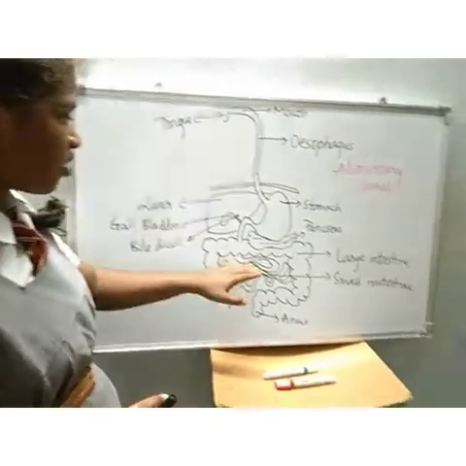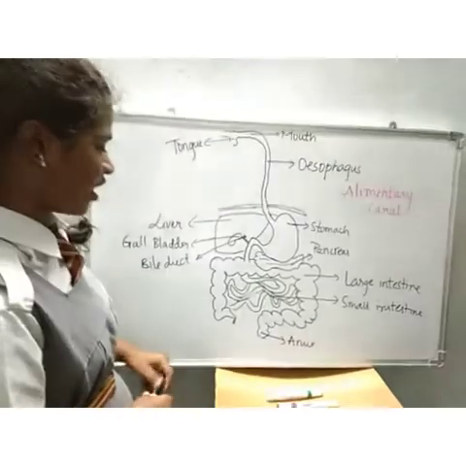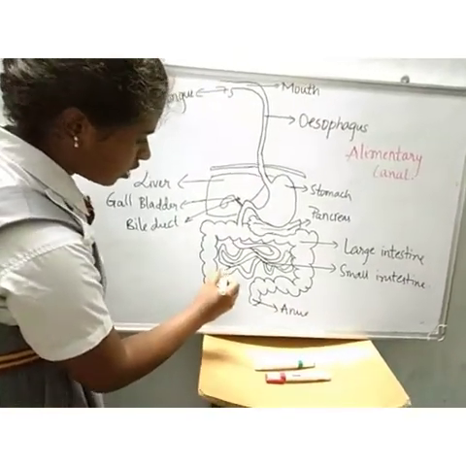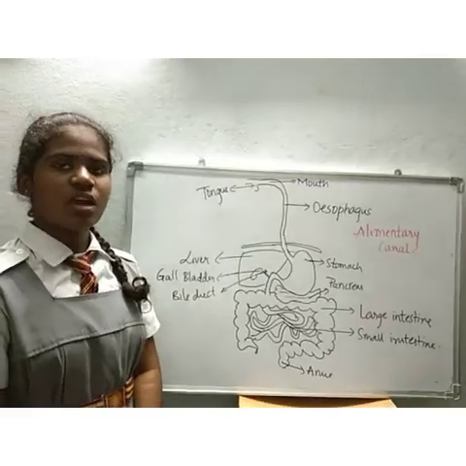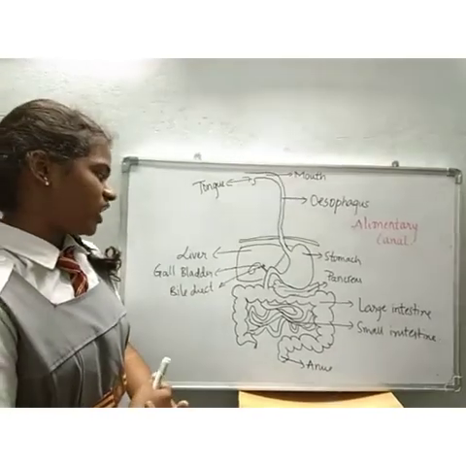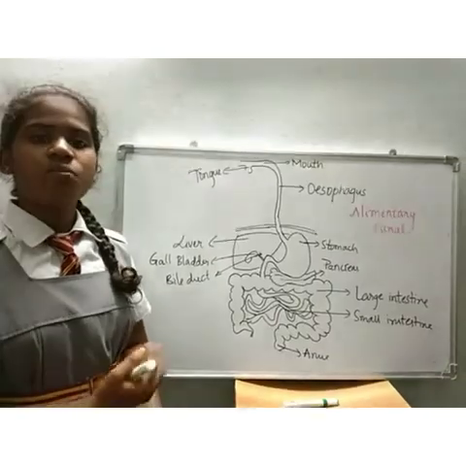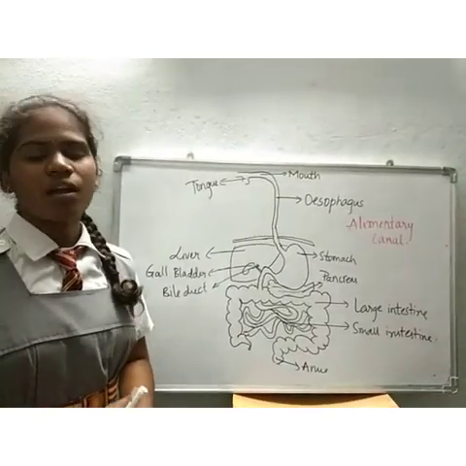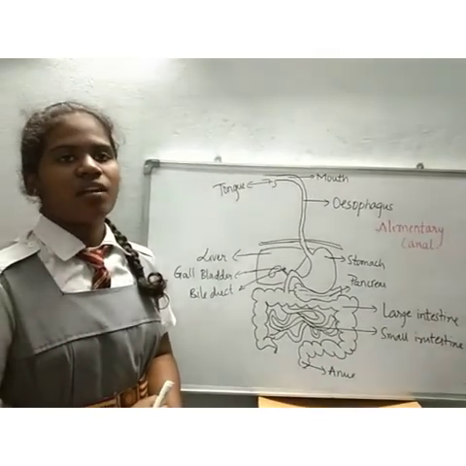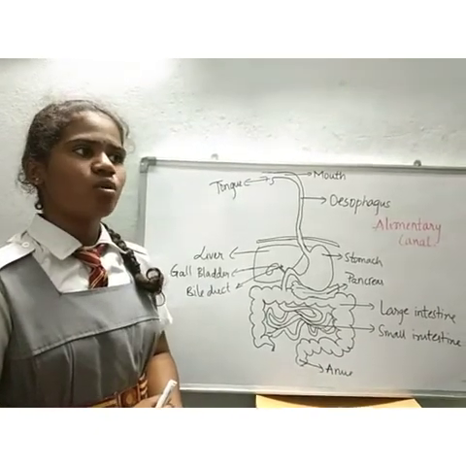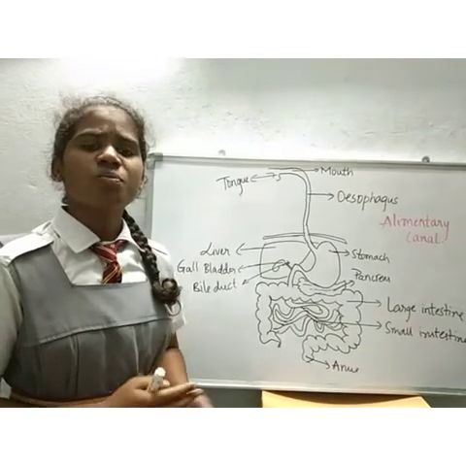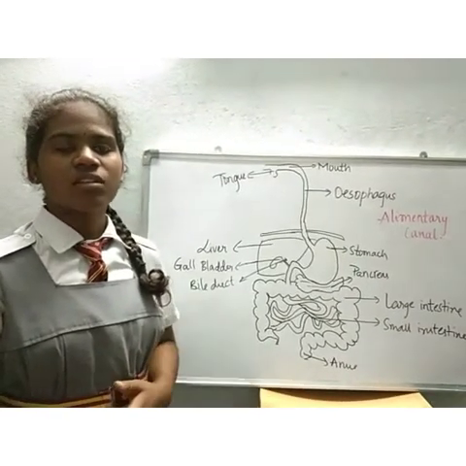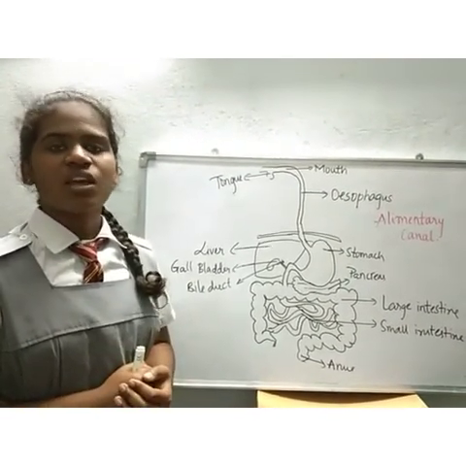Now the undigested food from the small intestine enters into the large intestine. Large intestine also contains villi which help in absorption of water from the undigested food. The undigested food is stored in the rectum for some time and is pushed out from the anus by the process called egestion.